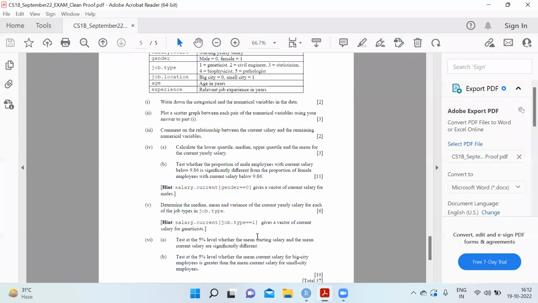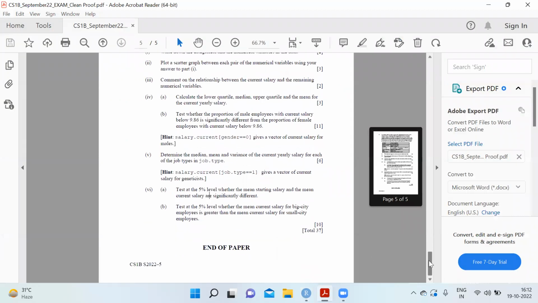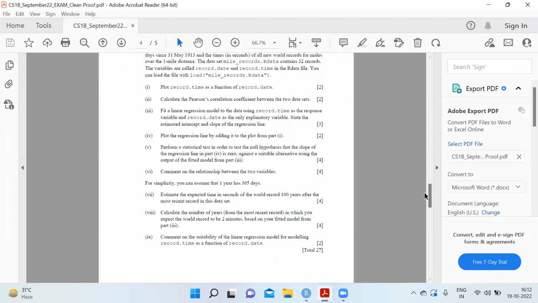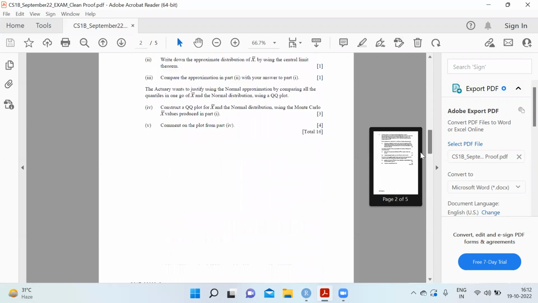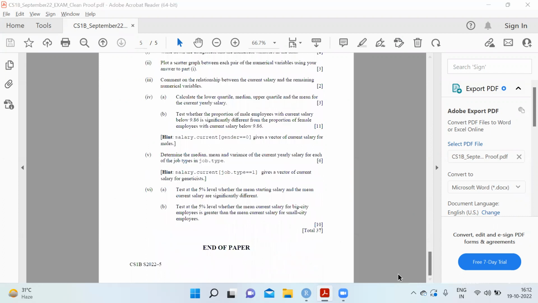That was all about CS1 paper B. It was a very, very direct paper this time. There were no questions which were tricky or which could not have been plotted.